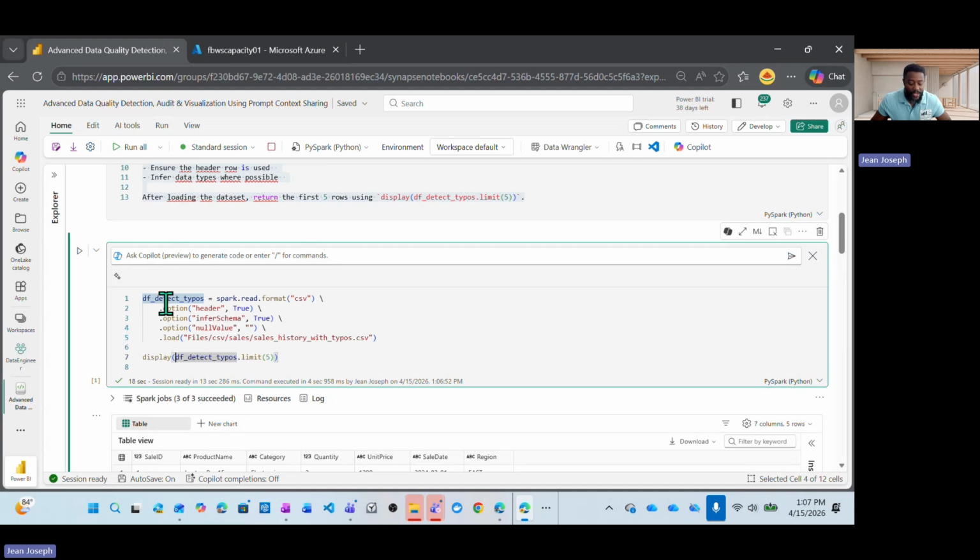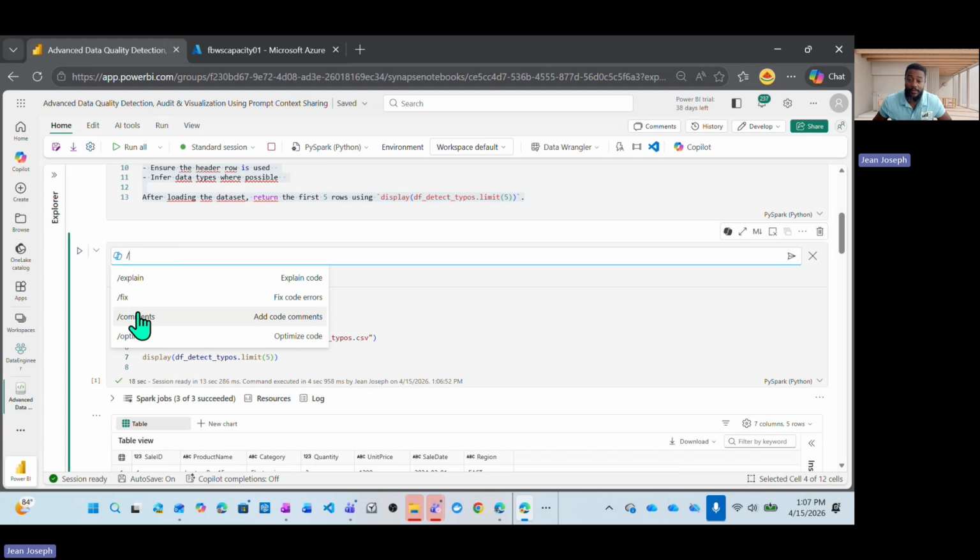Consider, team, now if we do not know code, we want to know exactly what each line of code is performing. We can go back here, click forward slash, and we can say add comment. Take a look.